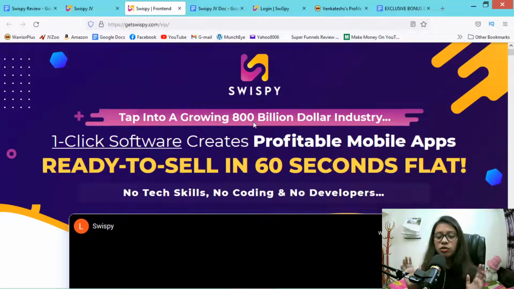And you can also use Google ad monetization to make money on autopilot, and you will also get thousands of done for you templates that you can use to make a beautiful mobile app. And the best part is you will get free commercial license to sell mobile apps for thousands of profit.